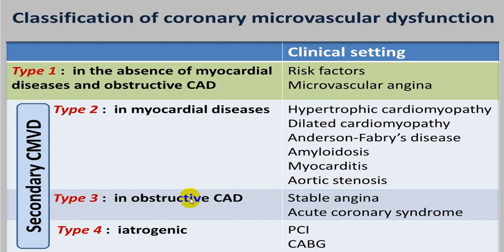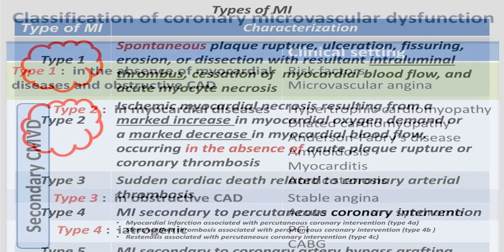While obstructive coronary artery disease like stable angina or acute coronary syndrome is called type 3. And type 4 is iatrogenic, or we call it secondary to PCI or CABG. These are one of the ways of classifying microvascular dysfunction.